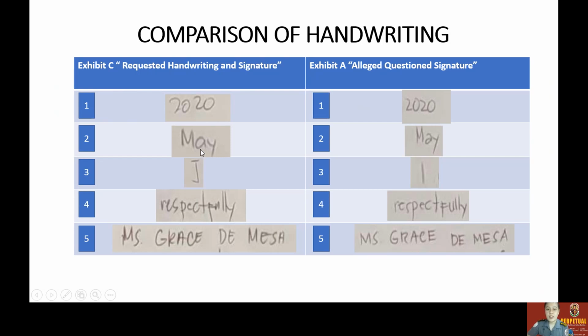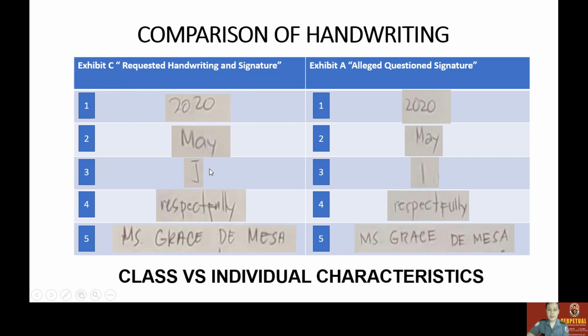In number 2, the letter A there is normal, while the other one is based on a computer. And number 3, the I there, okay, uppercase I has the author's own application of letter, while on the other hand, it is a normal I. Number 4, the slant in the letters are different.